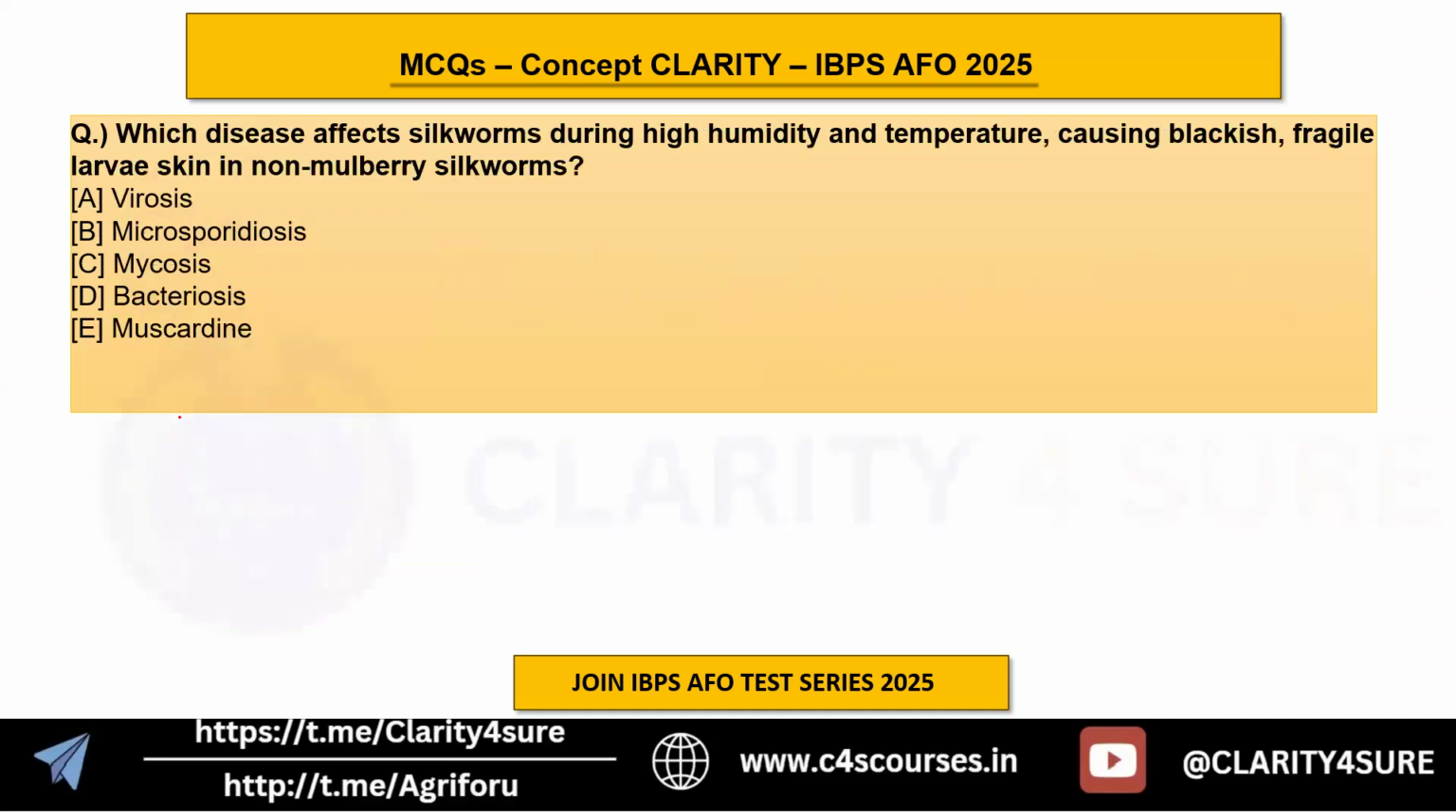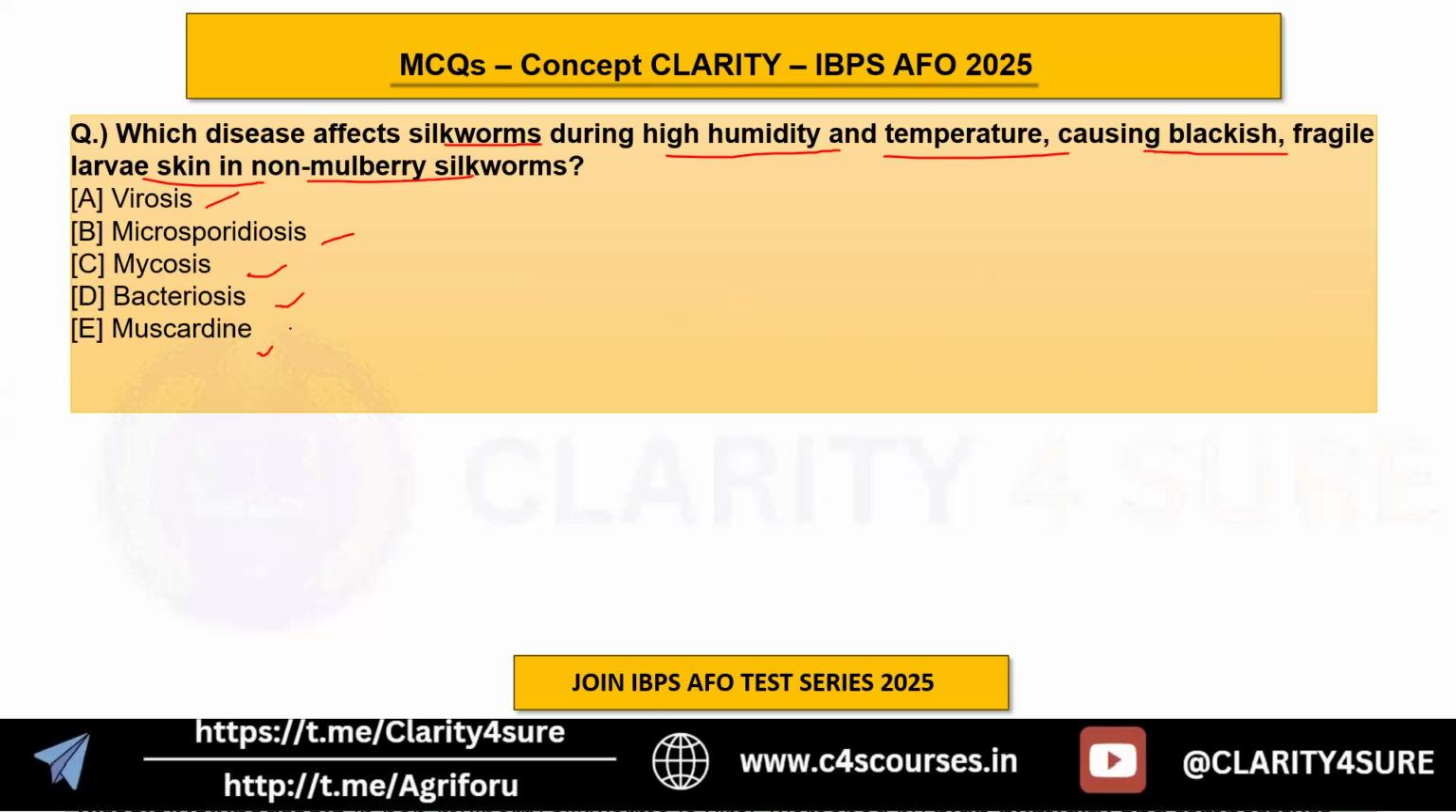Next is which disease affects the silkworms. Now we have moved on to sericulture. I have tried to put mixed questions from lac culture and sericulture so that you get accustomed to how to attempt these kinds of questions. The question says: which disease affects silkworms during high humidity and temperature, causing a blackish, fragile larval skin in non-mulberry silkworms? This is from the pest and diseases topic of sericulture. The options are viruses, microsporidiosis, mycosis, bacteriosis, or muscardine.